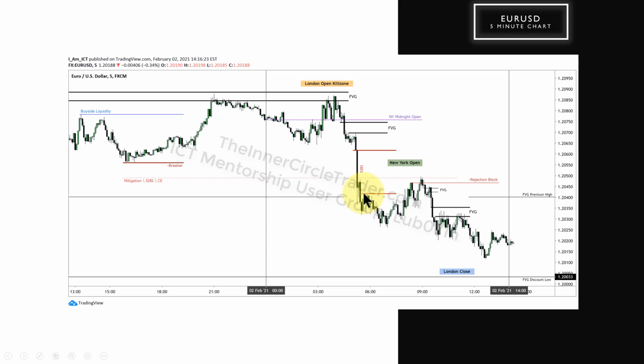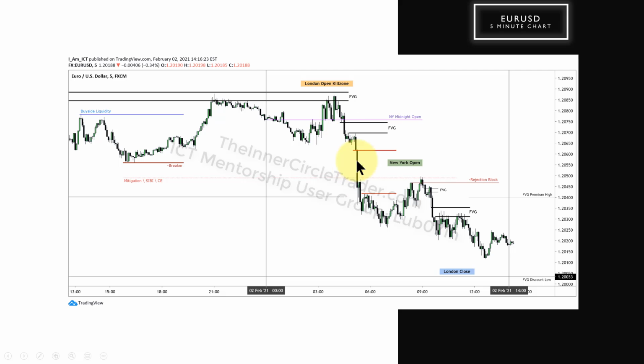So what I'm doing is I'm anchoring the fib here to here and finding 50%. So this is a measurement of mitigation within a sell side imbalance, buy side inefficiency, and consequent encroachment of the sell side imbalance. Okay, so the opening price at midnight New York time, we see it trade up again into that fair value gap with consequent encroachment.